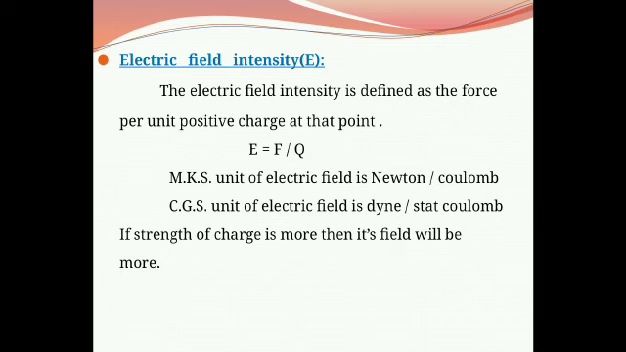Electric field intensity is defined as the force per unit positive charge at that point. Electric field intensity is denoted by E, and therefore from the definition it is F upon Q, where F means force and Q means unit positive charge.